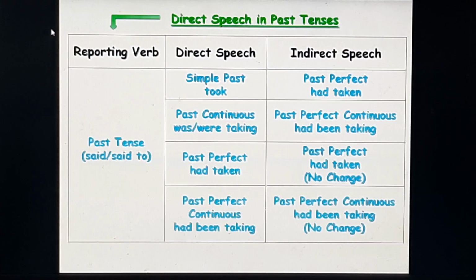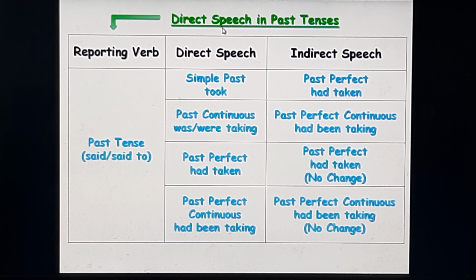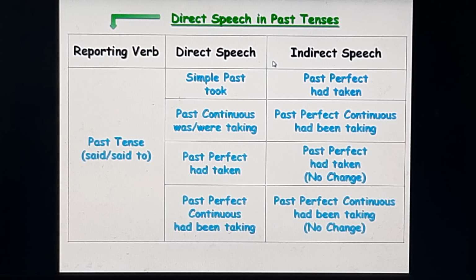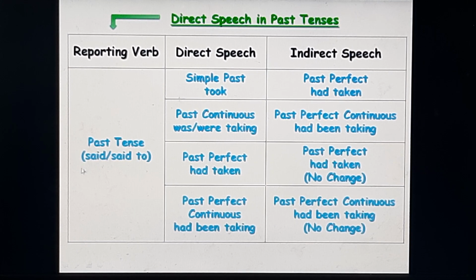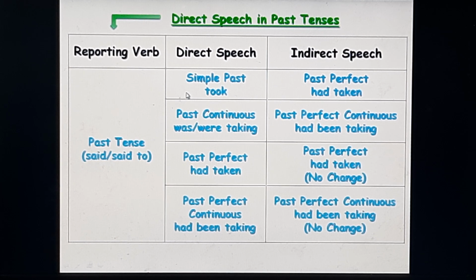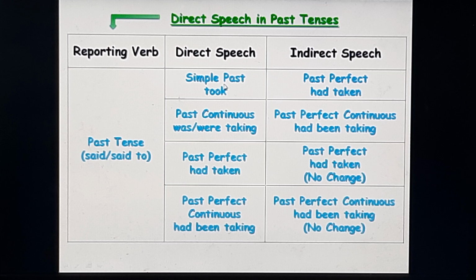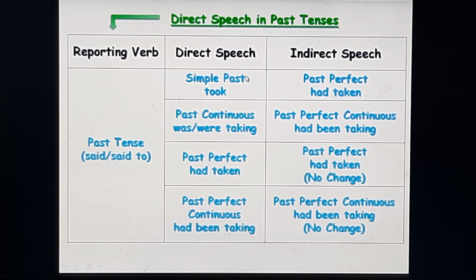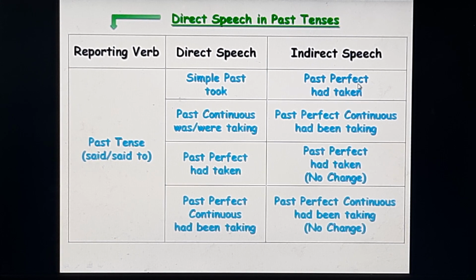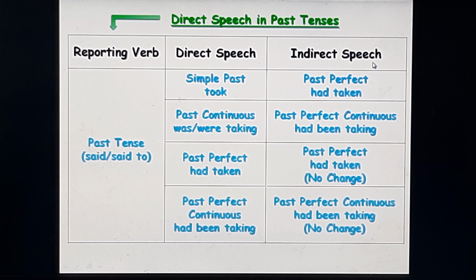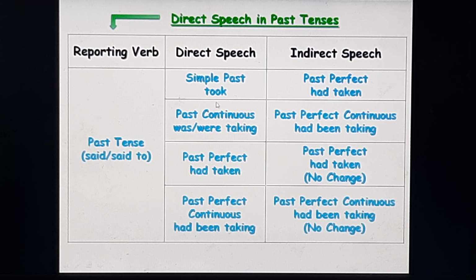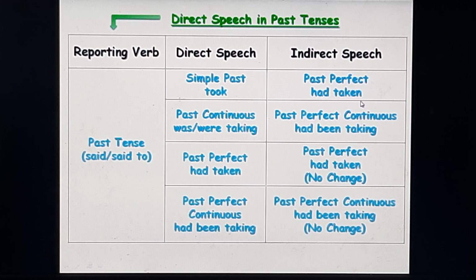We continue, children. Now let's see how to change the direct speech verbs in the past tense into the indirect speech when the reporting verb is said or said to. Now, when the verb is in the simple past tense in the direct speech, it will change into past perfect tense in the indirect speech. So, the verb took in the direct speech will change into had taken in the indirect.